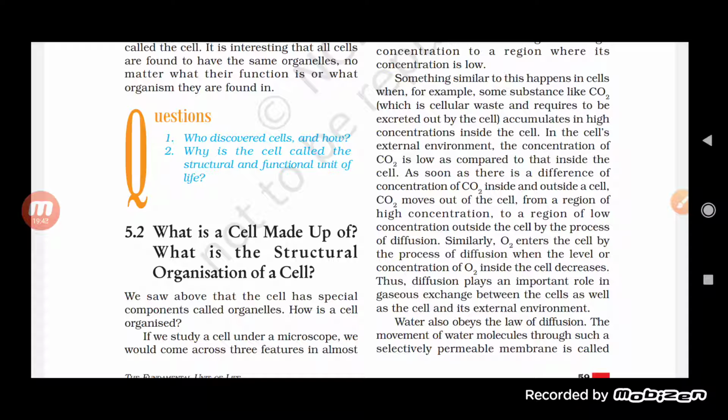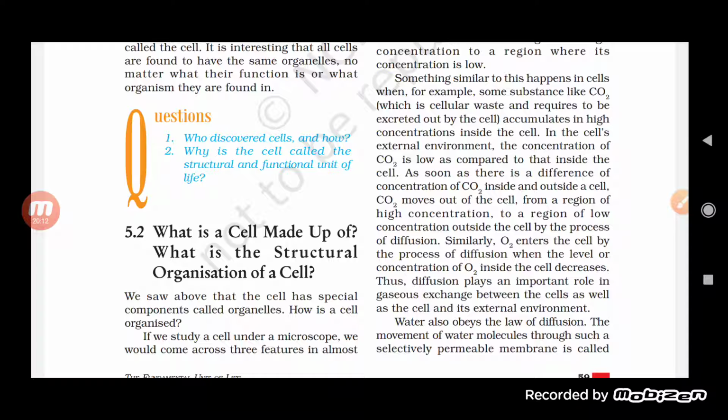Yes, how is this carbon dioxide formed? Maybe through the process of respiration. So through the process of respiration, carbon dioxide is released. Now this carbon dioxide is present at one region. What happened? The carbon dioxide starts accumulating, and obviously the concentration of the carbon dioxide keeps on increasing at a particular region.